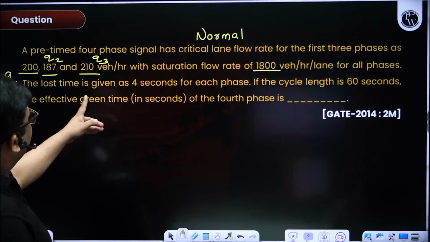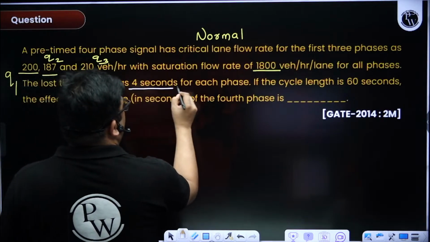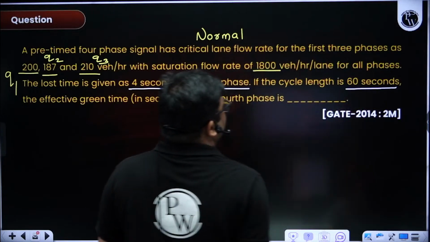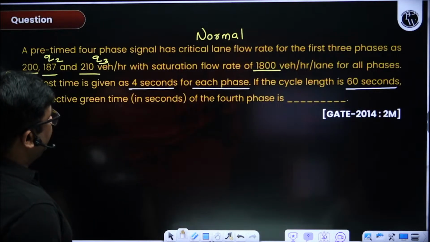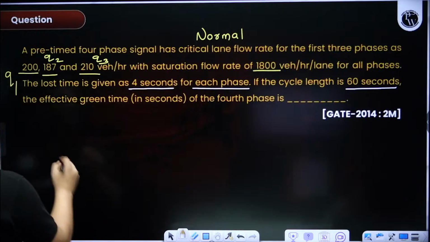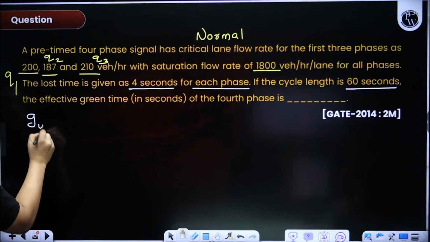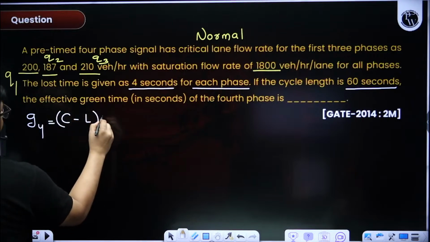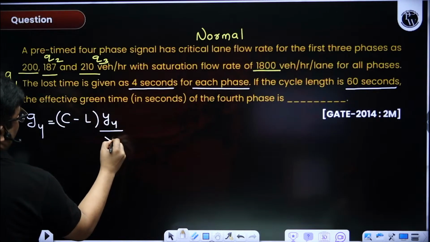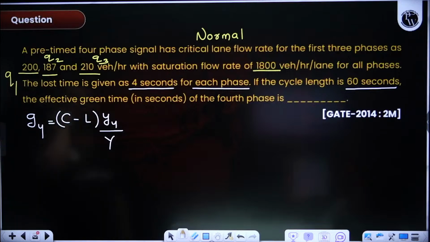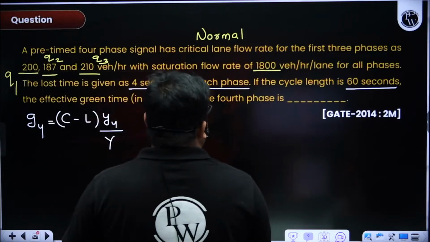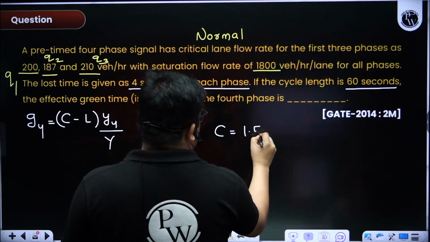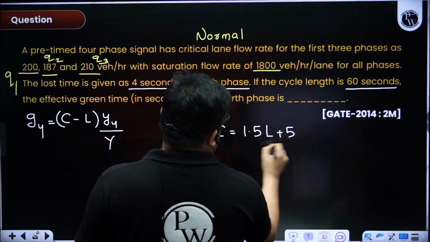The lost time is given as 4 seconds for each phase. If the cycle length is 60 seconds, they are asking for the effective green time of the 4th phase, G4. G4 is (C minus L) into Y4 by Y. Now I need to find Y4. For that, from the cycle length I have to find out this capital Y.